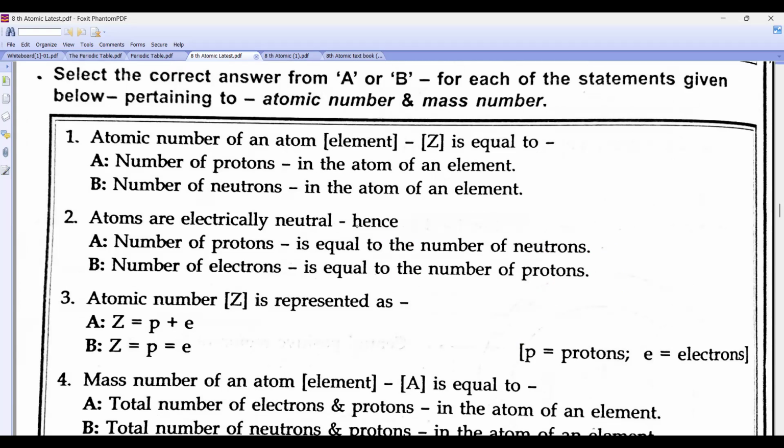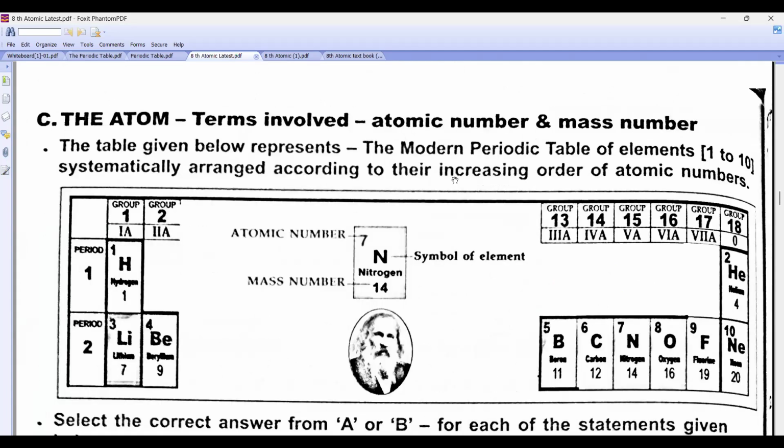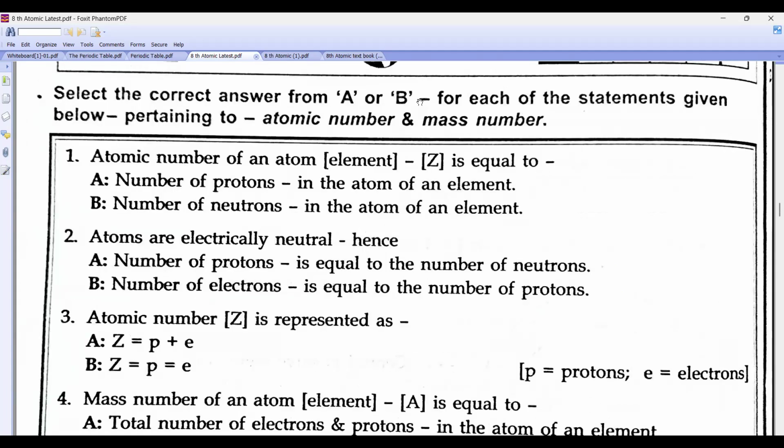Atomic number is equal to the number of protons. Atoms are electrically neutral. Hence, the number of electrons is equal to the number of protons.